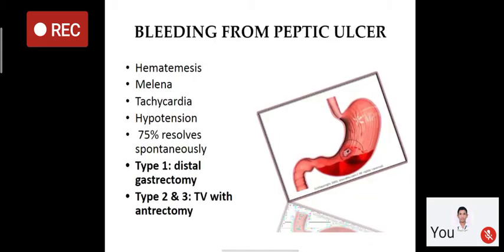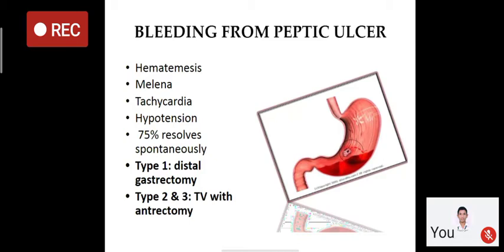Bleeding is the most common complication of peptic ulcer. It presents with hematemesis or melena, and there may be signs of shock like tachycardia and hypotension. Most cases of bleeding from peptic ulcers resolve spontaneously, about 75% of cases. Some patients whose bleeding doesn't resolve spontaneously need surgical intervention. In type 1 gastric ulcers, which are nearer the lesser curvature, we will excise the ulcer along with the distal part of the stomach. So distal gastrectomy, then gastroduodenostomy or gastrojejunostomy, is the treatment.